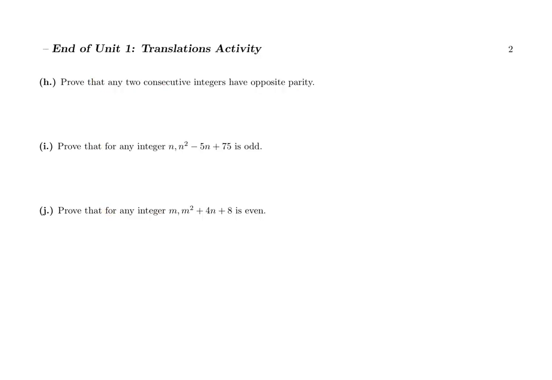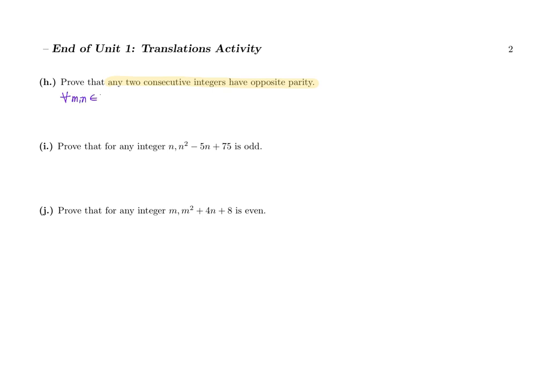For our last three examples, let's see what we have. We won't know all of this terminology just yet, but that's okay. Any two consecutive integers have opposite parity. So this is going to be one of those ones where, again, we can employ the idea of consecutive or we don't. So let's try it without the definition of consecutive.